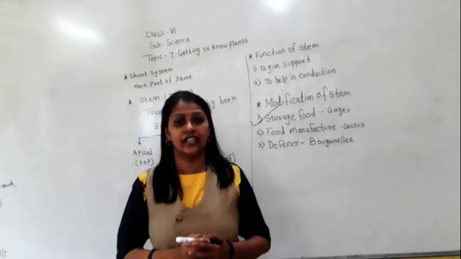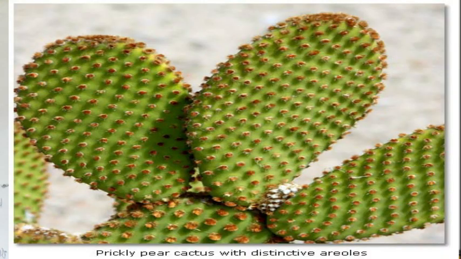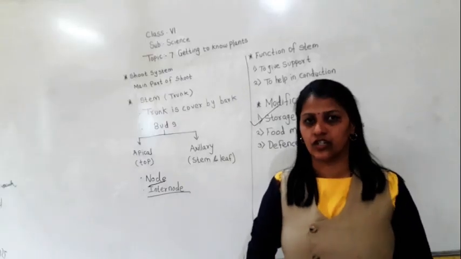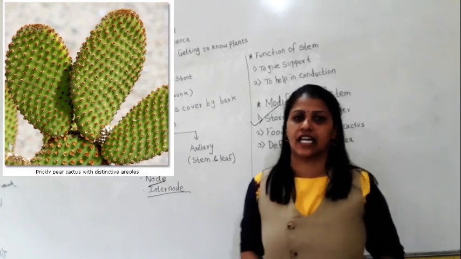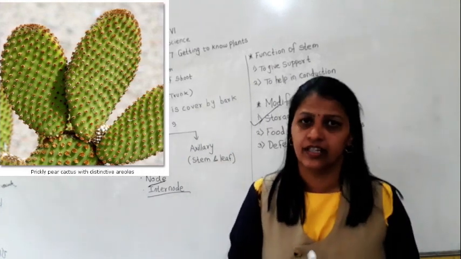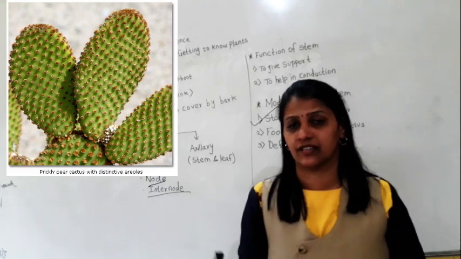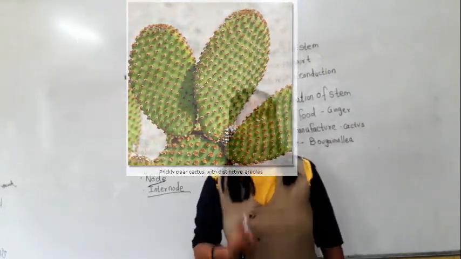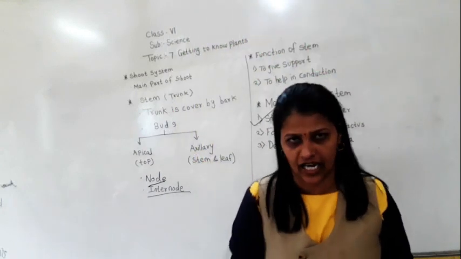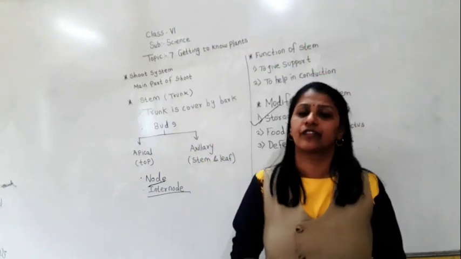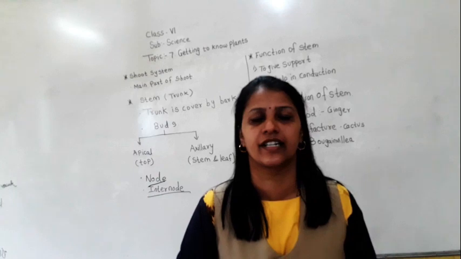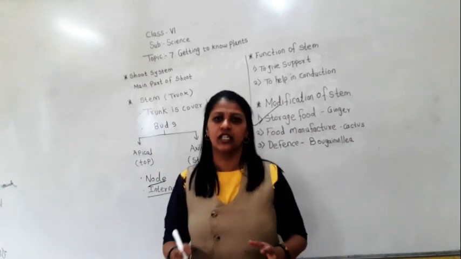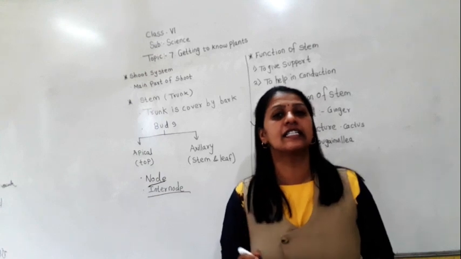Now you might have seen a cactus plant. Can you see this cactus plant? You can see the green leafy structure. It is not a leaf. It is a stem. And if you can see some thorns, we are going to discuss afterwards what those thorns are. But the leafy structure is not a leaf. It is a stem. In a dry area, in a hot region where there is a small amount of water, this modification of the stem is done.